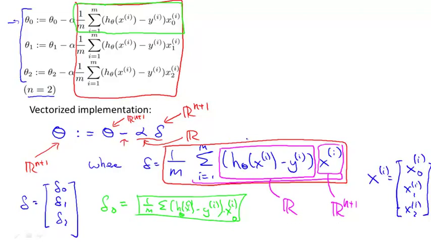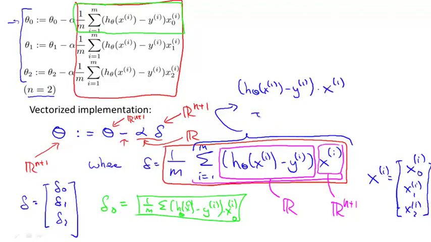Well, what the summation is saying is that this term over here is equal to h of x1 minus y1 times x1 plus h of x2 minus y2 times x2 plus, and so on.